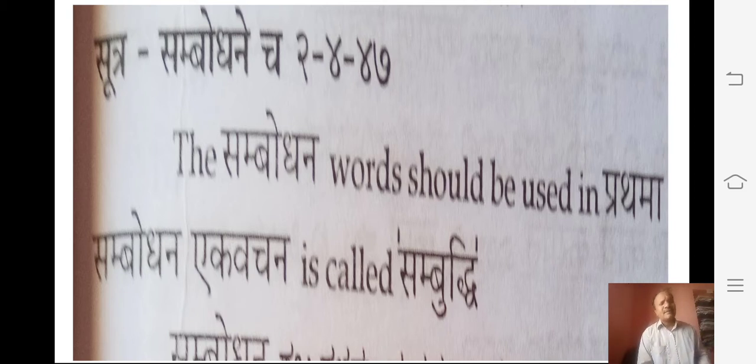Because in the vibhakti pratyaya, we say Ramaha, Ramo, Ramaha, prathama. In the printed book, we say Hey Ramaha, Hey Ramo, Hey Ramaha. That means after the prathama vibhakti, we will read the sambodhana vibhakti, because this is the sutra: Sambodhanecha.